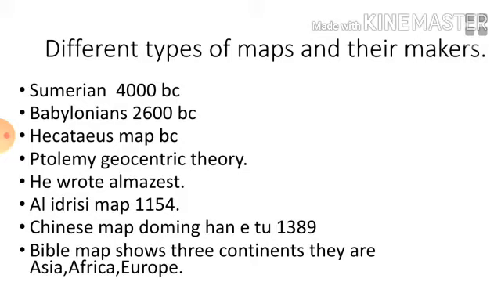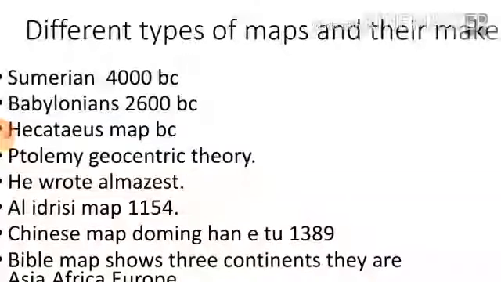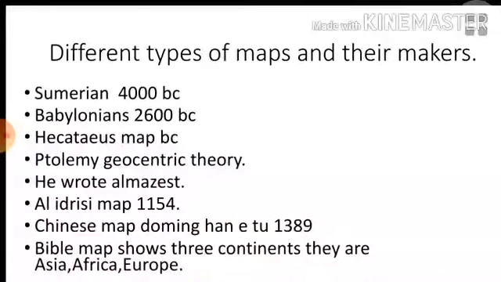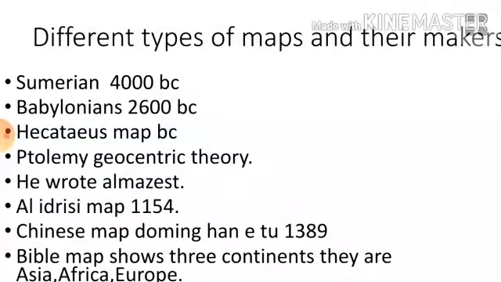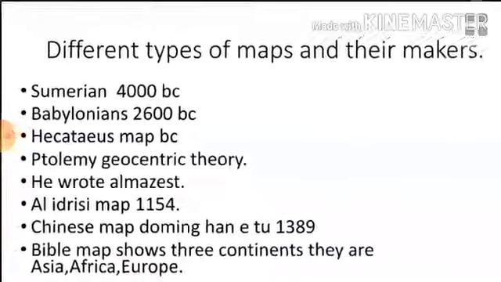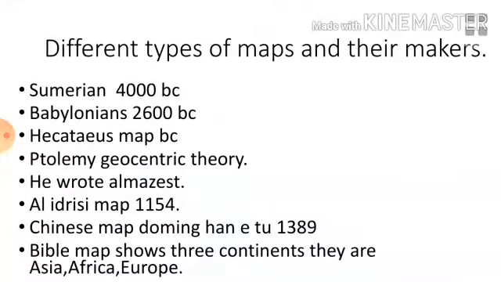1154. The specialty of his map, he has shown the world map, but he showed the north part of the globe as the south part, and the south part of the globe as the north part. That is the specialty of his map. Next we have seen the Chinese map, that is Doming Han Yi-tu. It was prepared in the period of 1389.